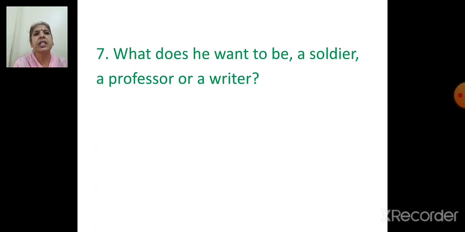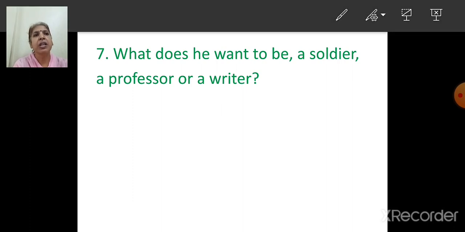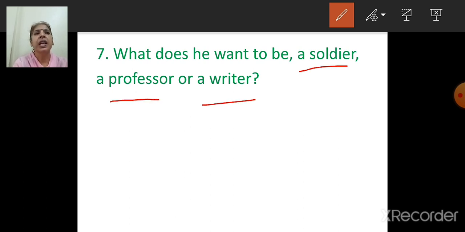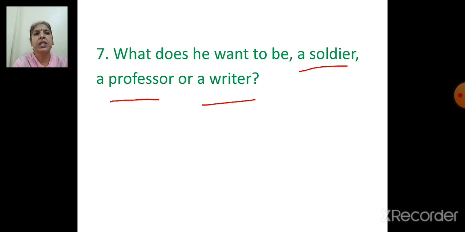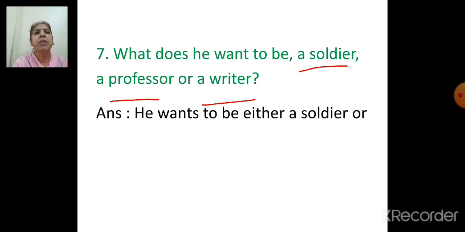Next question is, what does he want to be? A soldier, a professor or a writer? So here the options or alternatives are soldier, professor, writer. What does he want to be? So our answer will be, children, he wants. With he, what will come? Wants. He wants to be either a soldier or a professor.